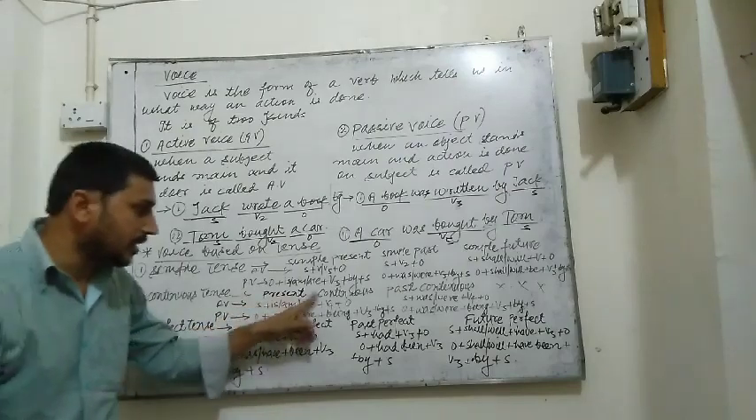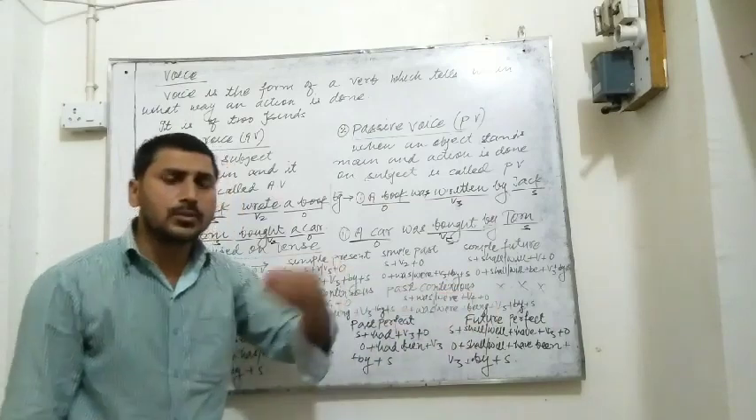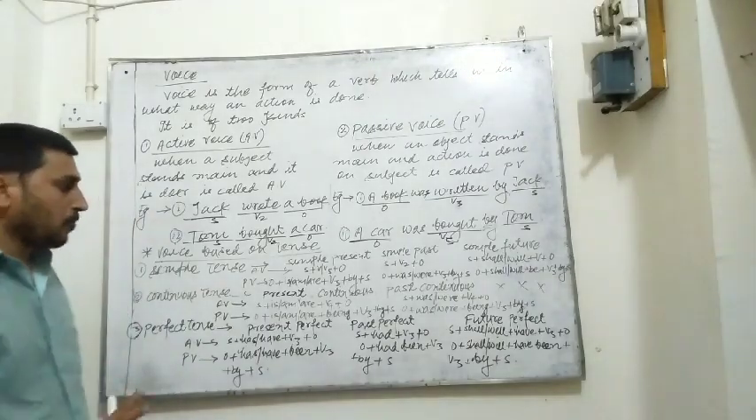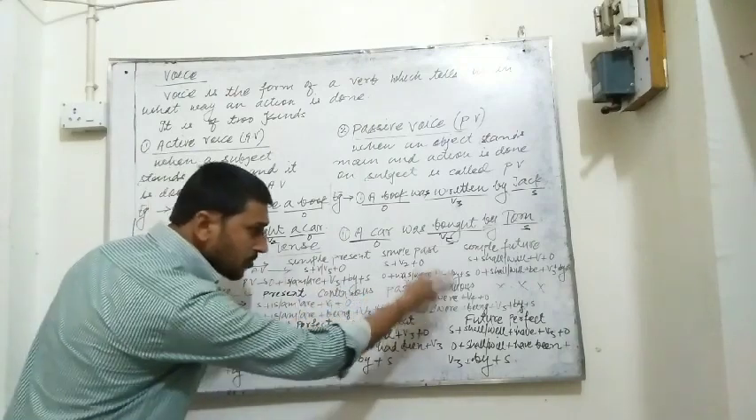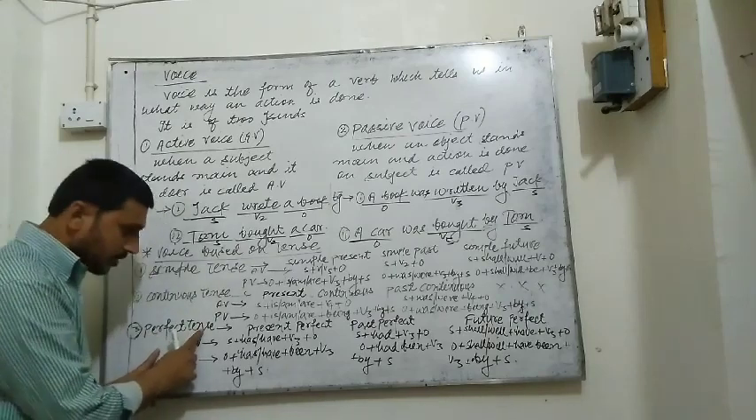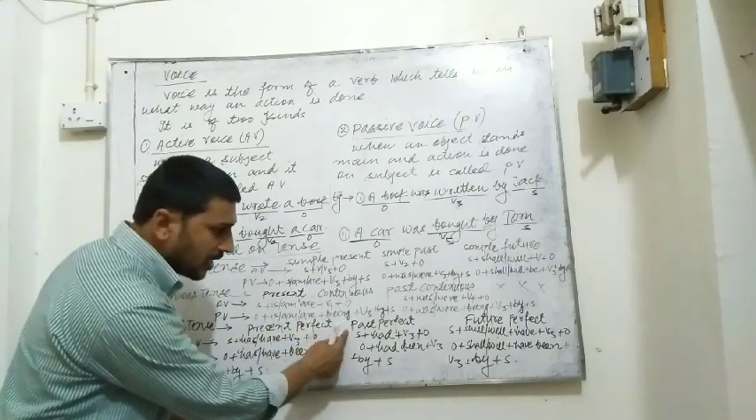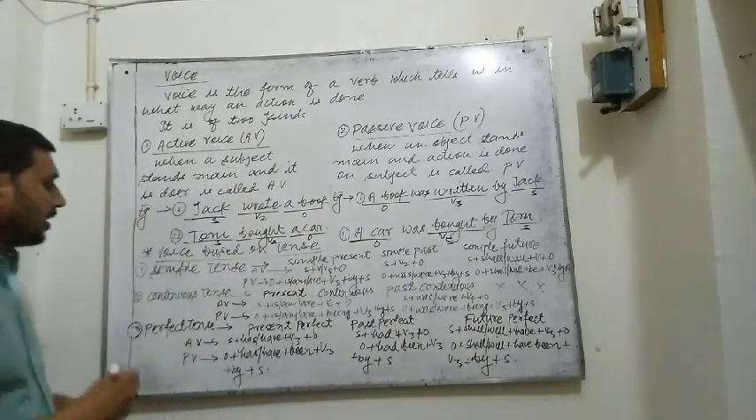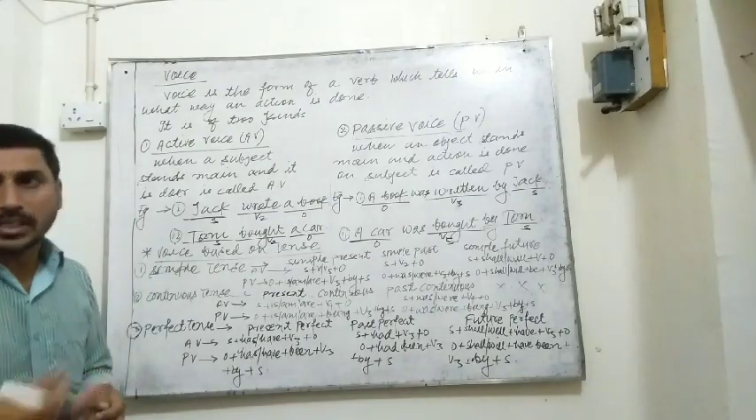It is of present continuous and the next past continuous, and there is no future continuous in passive voice. Okay, there are only two passive voices of continuous tenses, the first is present continuous and the next one is past continuous. The third one is perfect tense. Perfect tense, the first kind is present perfect, the next kind is past perfect, and the third kind is future perfect. Okay, now we will see the structures of every tense, active voice and passive voice.